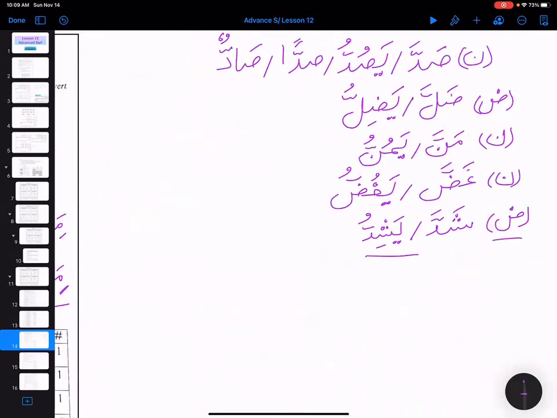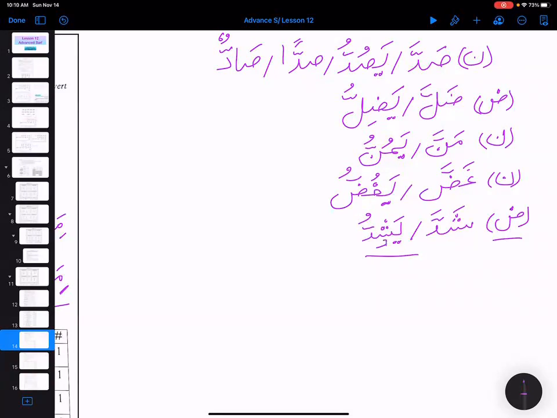So this is Bab Daraba. Shadda, Yashiddu, Shiddan or Shadidun. Fahuwa Shaddun. Then Shudda, Yushaddu, fahuwa Mashdudun. Very good.